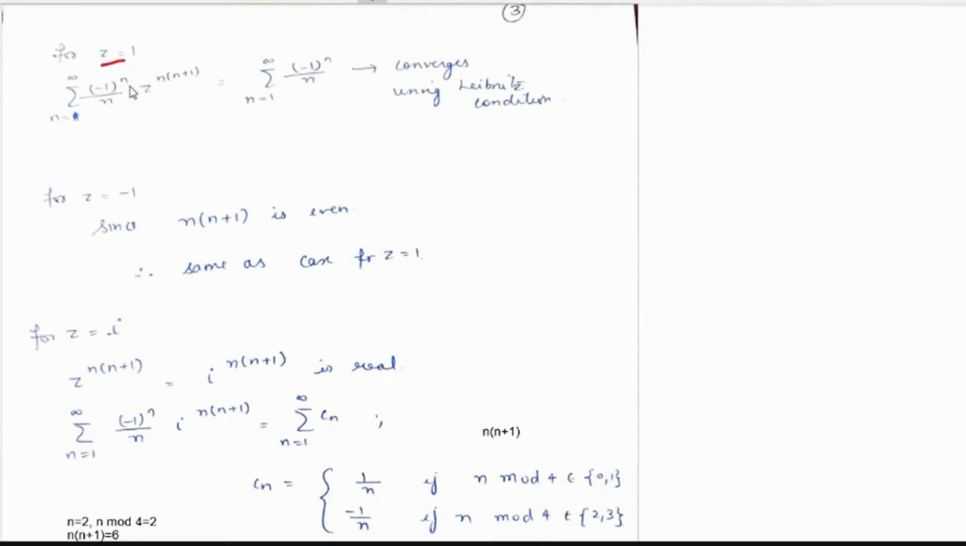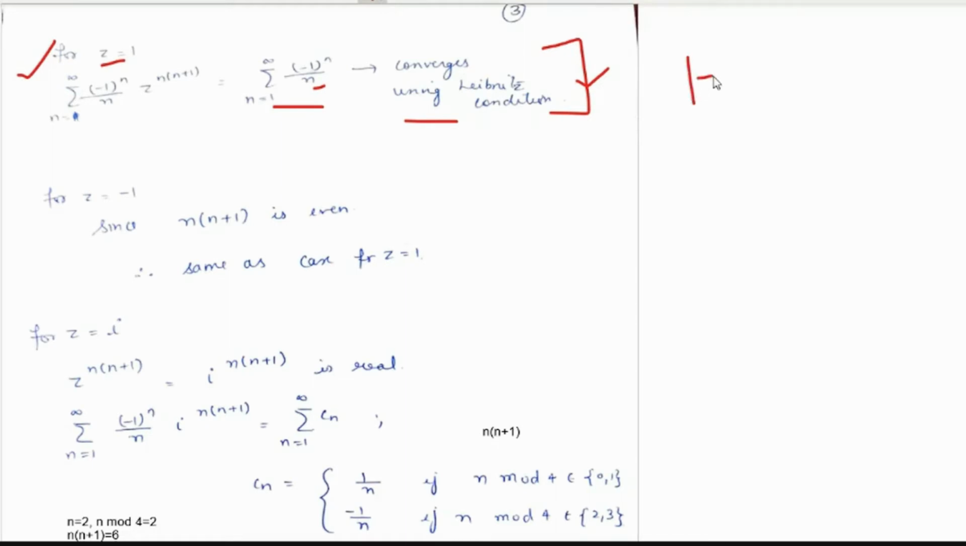If z is equal to 1, then this would be nothing but the series summation n equals 1 to infinity (-1)^n upon n, right? And this series converges using the Leibniz condition for convergence of series, right? It is an alternating series, and this would converge using the Leibniz test, right? So if z is equal to 1, this series always converges, right?